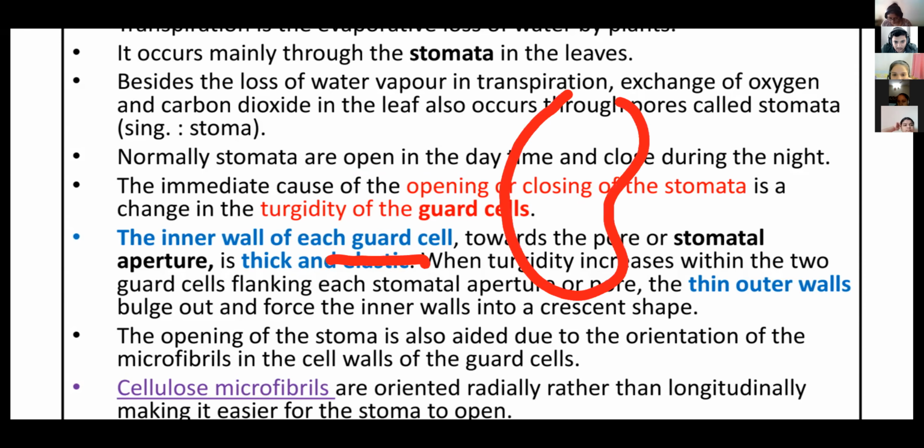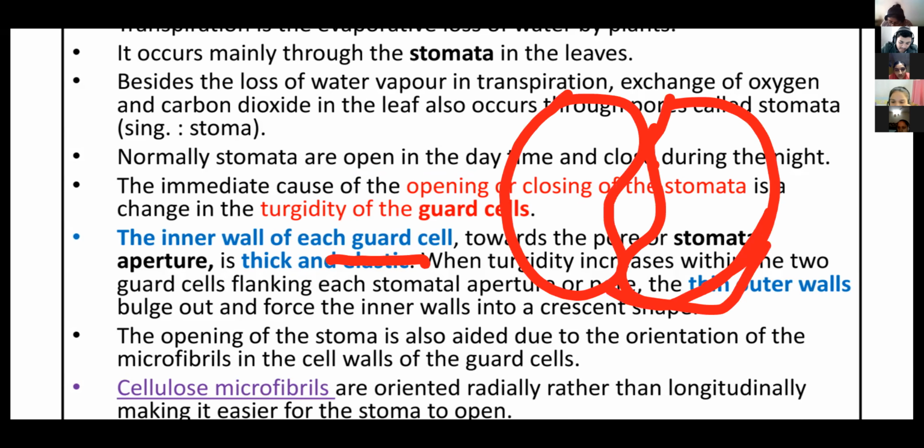Suppose this is one guard cell and this is another guard cell. The inner wall of each guard cell towards the pore or stomatal aperture is thick and elastic. It should have elasticity, so that it can be easily stretched and regain its original shape also. That's why the inner wall should be thick, because it has to be pulled towards the outer periphery side.